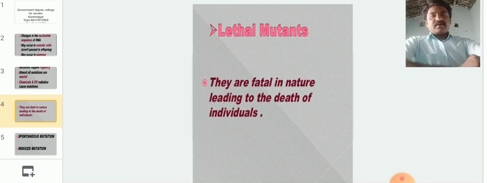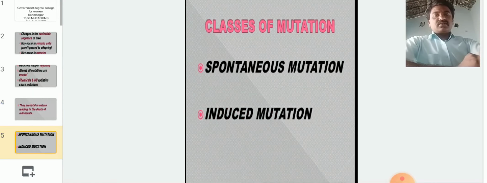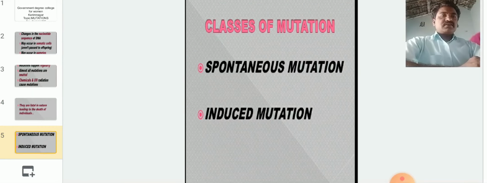Next, the classes of mutations: spontaneous mutations and induced mutations. Mutations that take place naturally, or by physical and chemical reactions occurring in nature, for example ultraviolet rays, cosmic rays and gamma rays, are called spontaneous mutations.